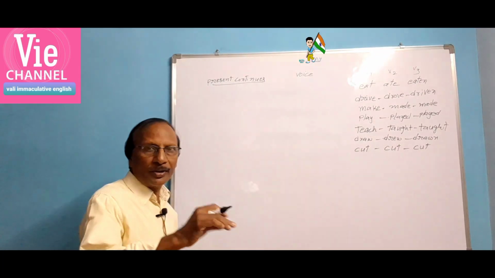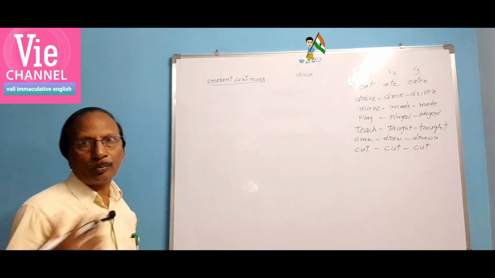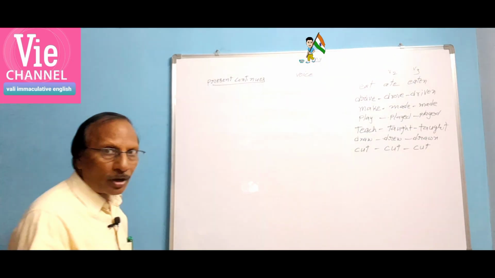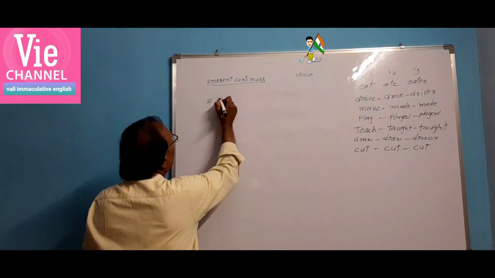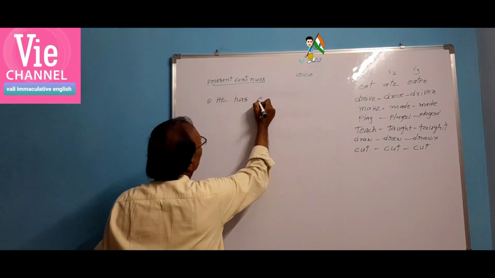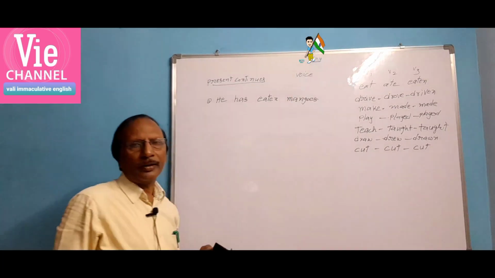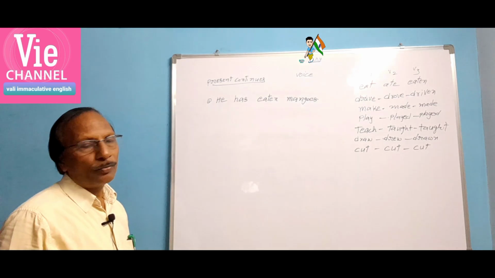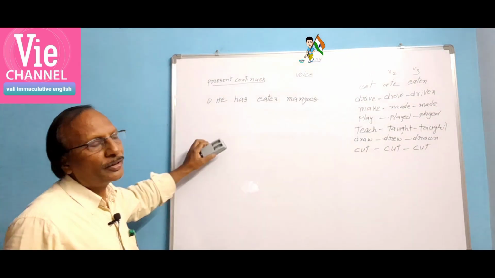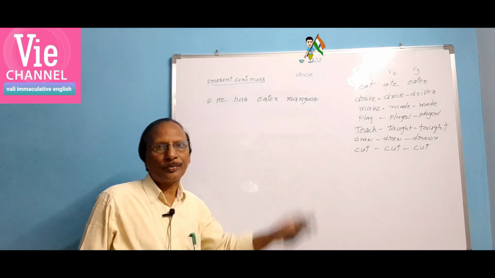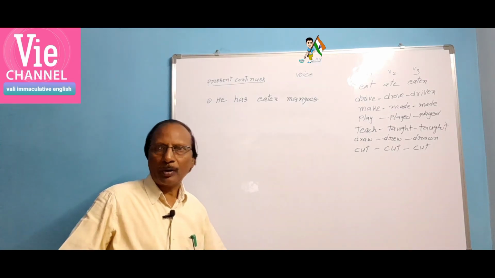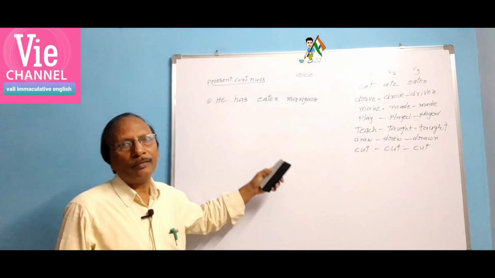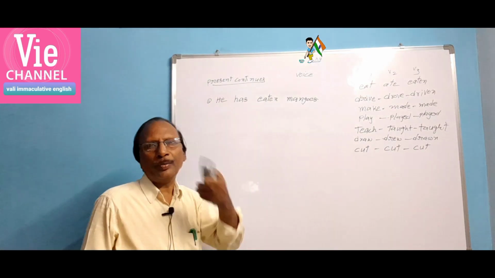There must be subject, verb and object when we change active voice into passive voice. If there is no object, we can't change it. Sometimes we can do without an object also. I will tell you afterwards. He has eaten mangoes. Actually, in grammar, we learn with simple sentences. We don't go to complex or compound sentences. With simple sentences only we learn. When a sentence is given, you can find all parts of speech in that. We have body parts. We call it parts of the body. In the same way, there are parts in language. We call it parts of speech. What we speak is speech.